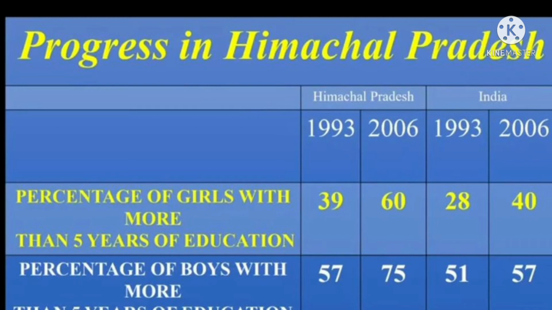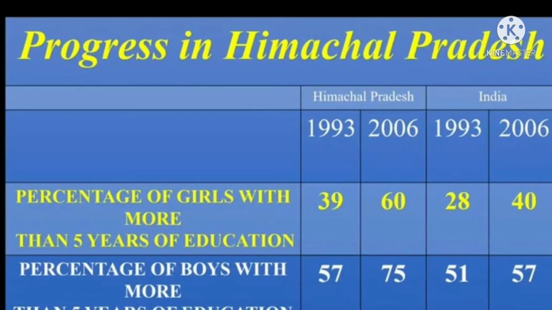In 2006, it becomes 60, about 20% extra. India in 2006 becomes 40. For boys, the percentage is 57 in 1993 and 75 in 2006. India is 51 in 1993 and 57 in 2006.